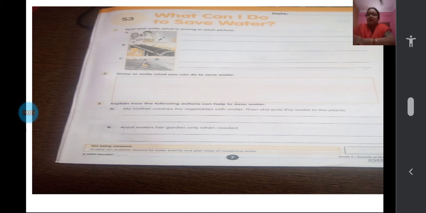And the farmer is using a hose pipe. Instead of that, just now you saw something like a shower, that is also called sprinklers. So in a farming field they can use sprinklers, which will sprinkle the water so that so much water will be saved. So he has to use the sprinkler, right, children. Then draw or write what you can do to save water. So what is your way of saving water? You can draw it there in that picture.